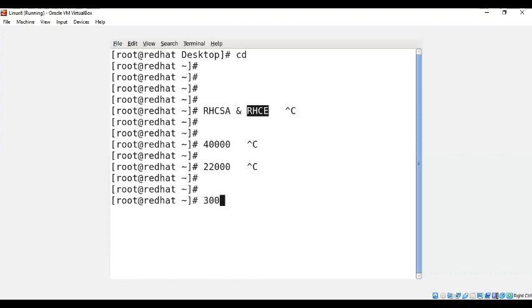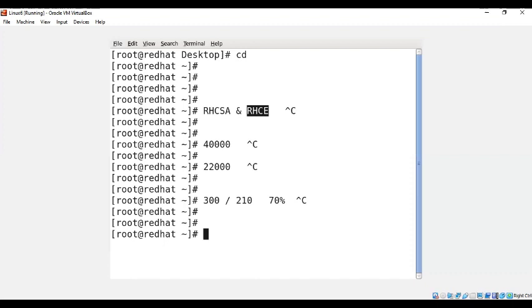First paper is 300, second paper is 300, and you have to score 210. That is, you have to get 70%, and that is just a pass. You don't have the first class, second class, third class concept here. It's just pass or fail, that's all. If you get 70%, which is 210 marks, that is a pass.